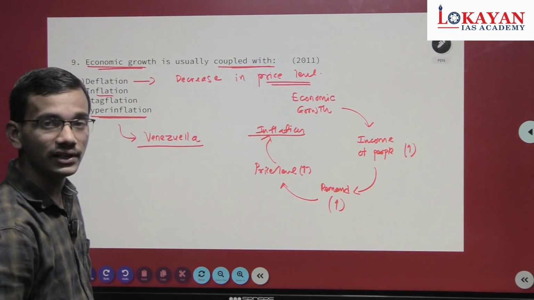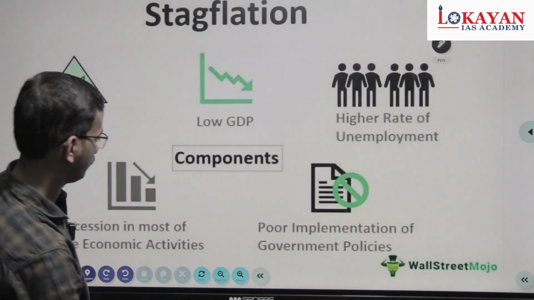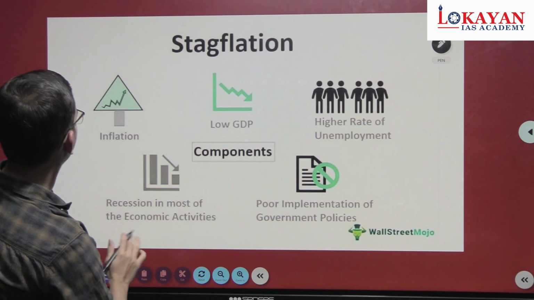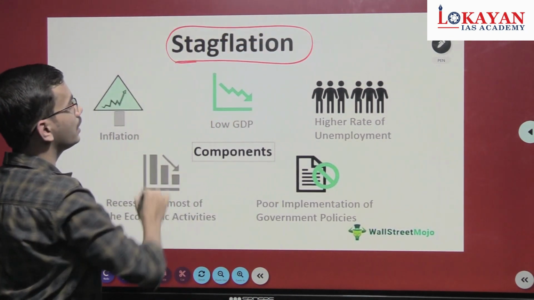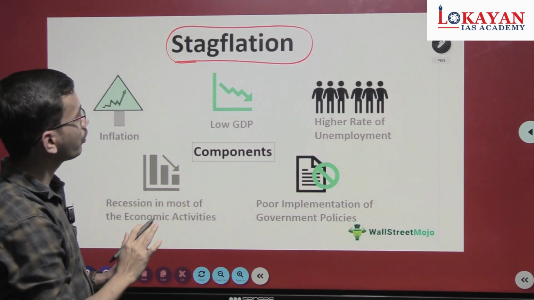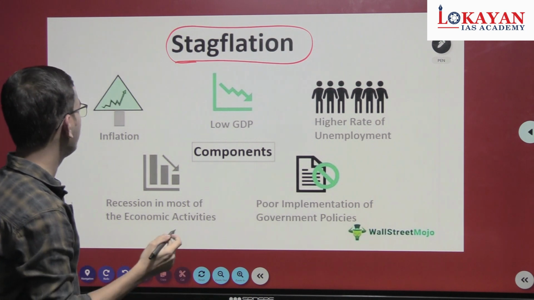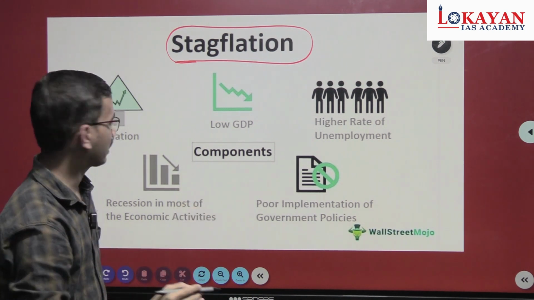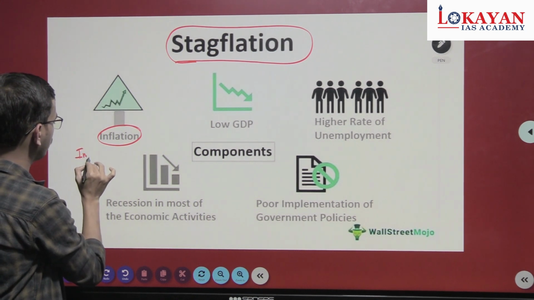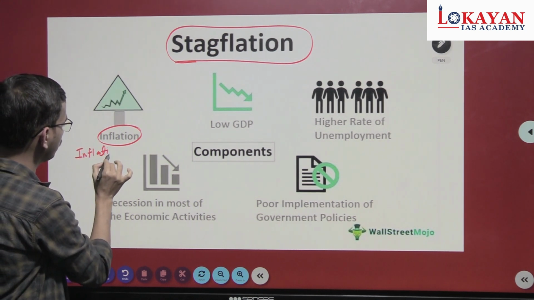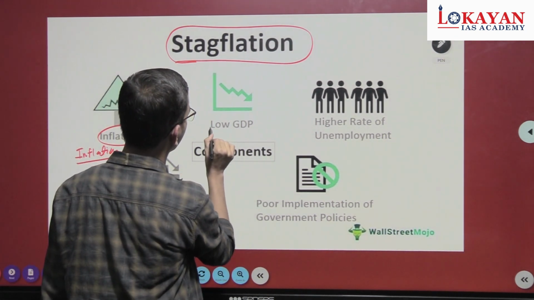Okay, and what is stagflation? Let's see in the slide. This is stagflation. I think it may not be visible much, let me explain. What are the conditions in stagflation? Inflation with a low GDP growth rate.